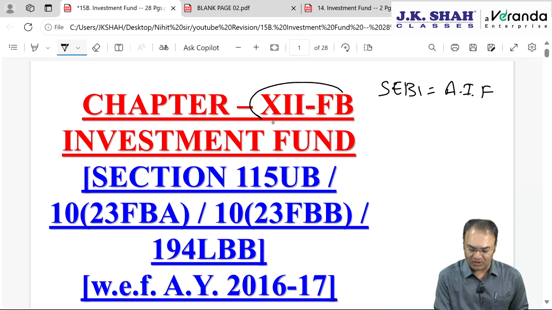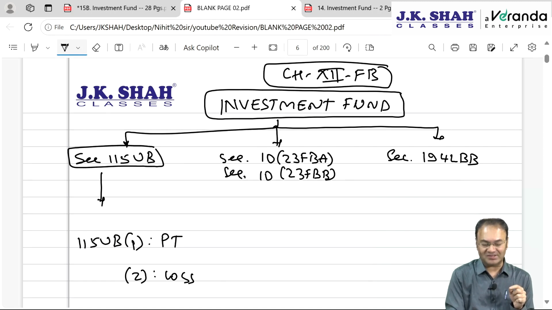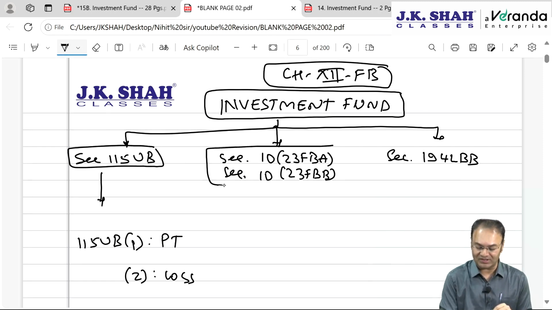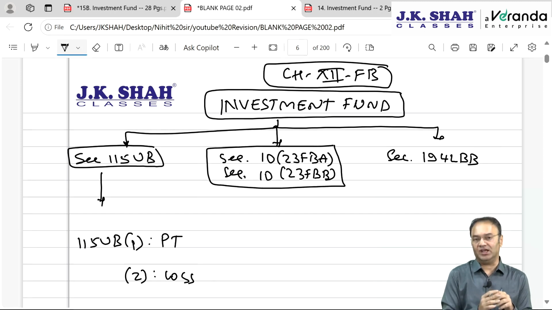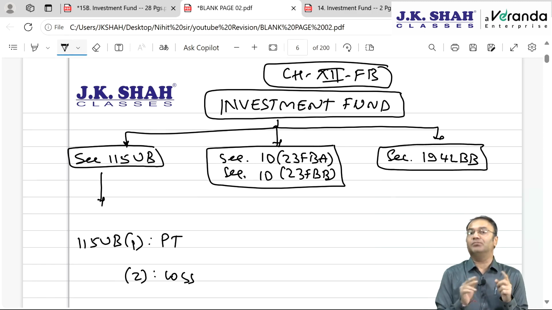Okay, in this chapter we are going to discuss section 115UB as the main section, which has 7 subsections. Then 2 sections of exemption, 10(23FBA) and 10(23FBB), and the TDS provision, section 194LBB. In the business trust chapter, the main section was 115UA; here it is 115UB.